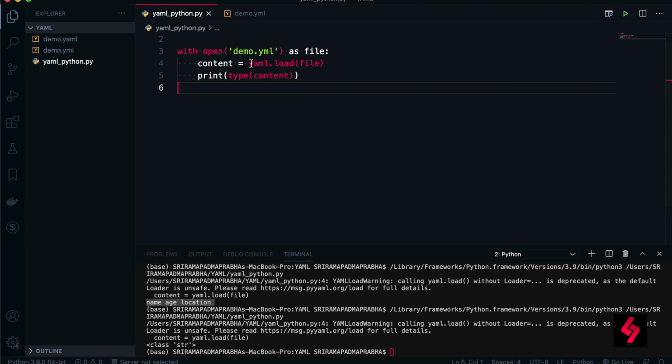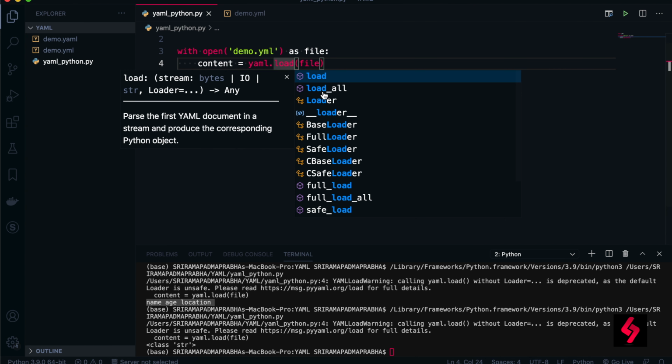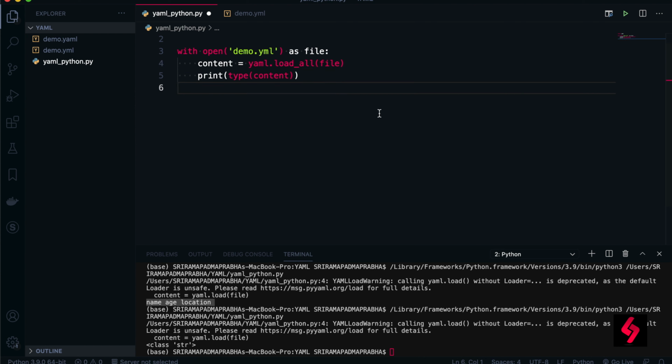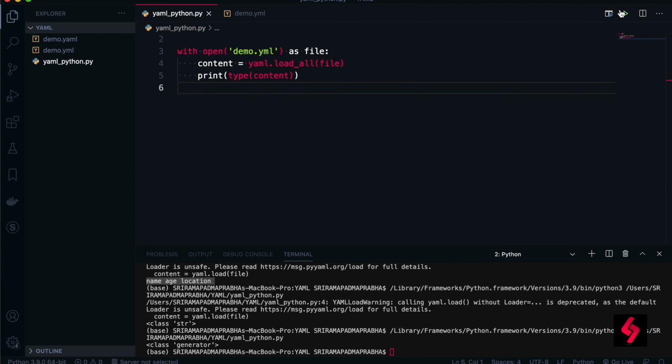So when you load the YAML file into Python by using the load function, I'll get this string. Now this time I'm going to change to a different function, load_all. Now I'm going to execute this code. Simply you see that this is called a generator. So the load function returns the data in the form of a string, but load_all returns the data as a generator. That's something we need to think about.